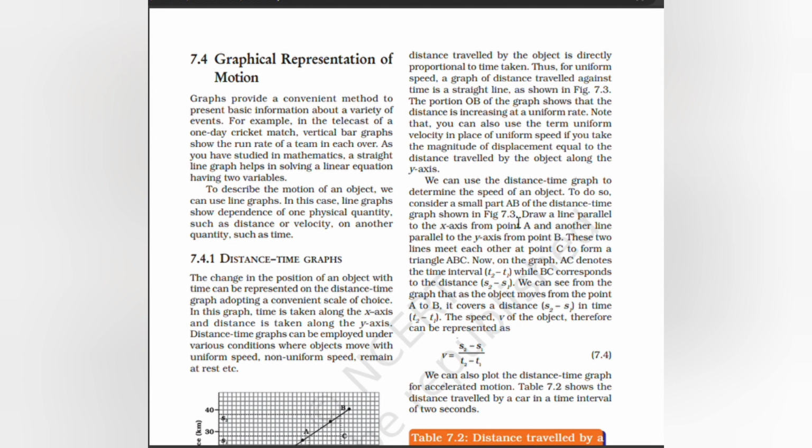To do so, consider a small part AB of the distance time graph shown. Draw a line parallel to the x-axis from point A and a line parallel to the y-axis from point B. These two lines meet each other at point C to form a triangle ABC. Now on the graph, AC denotes the time interval T2 minus T1, while BC corresponds to the distance S2 minus S1. We can see from the graph that as the object moves from point A to B, it covers a distance S2 minus S1 in the time T2 minus T1. The speed v of that object can therefore be represented as v equals S2 minus S1 by T2 minus T1.